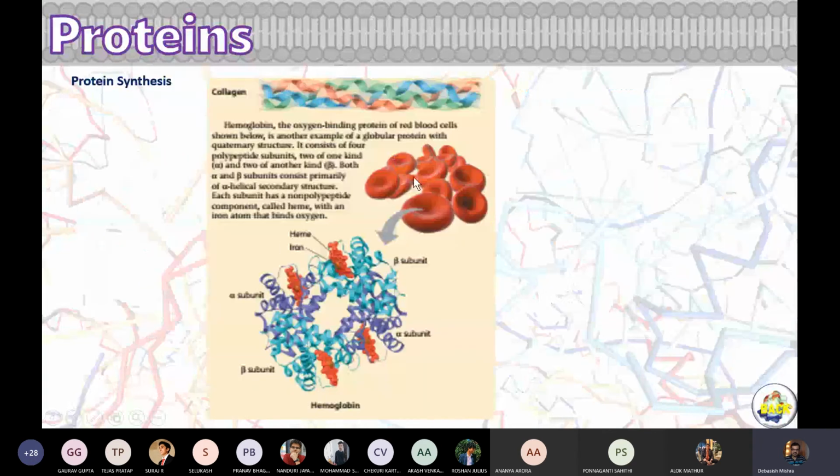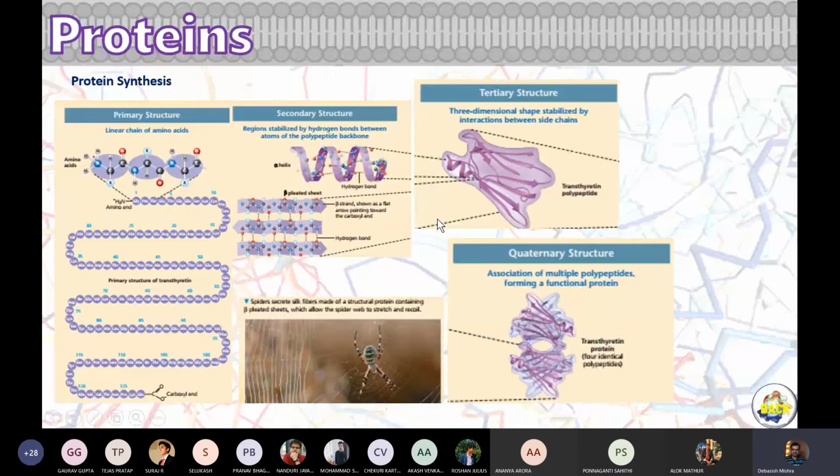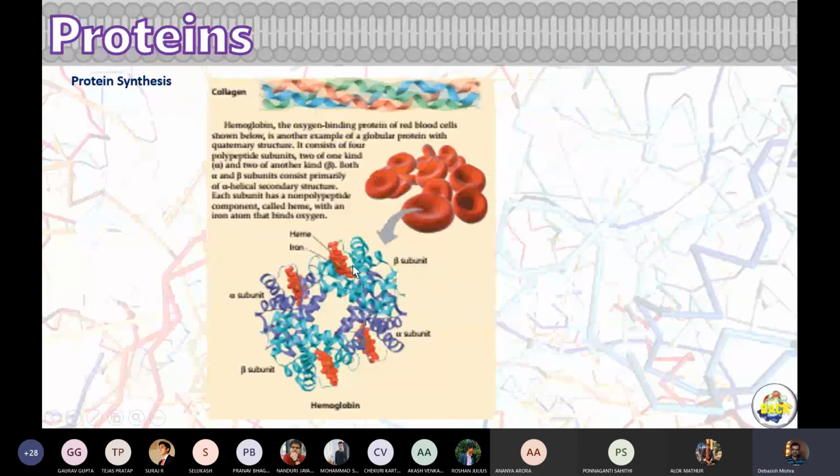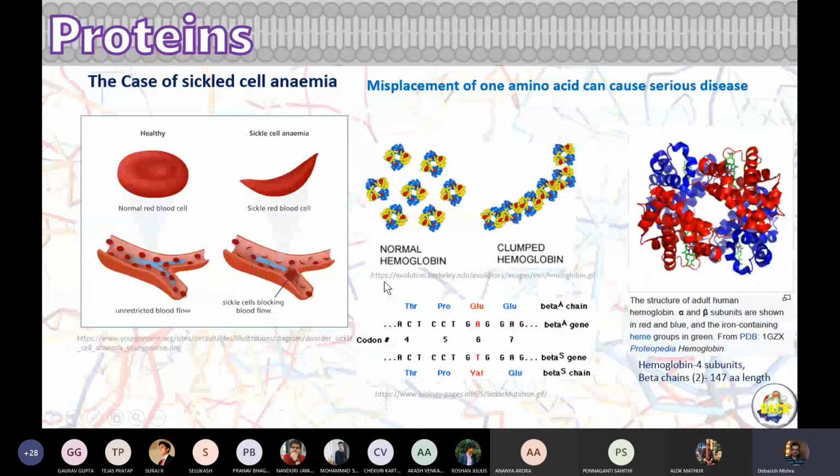We just realized that it's a red blood cell, RBCs, which we all have in our blood, okay? And we all know it contains hemoglobin, and hemoglobin transports oxygen and carbon dioxide to our tissues and from our tissues, okay? We all know that. And that means this is one of the most functional proteins in the overall RBC cells. Now, you just change one amino acid in hemoglobin. Okay, this is the condition.